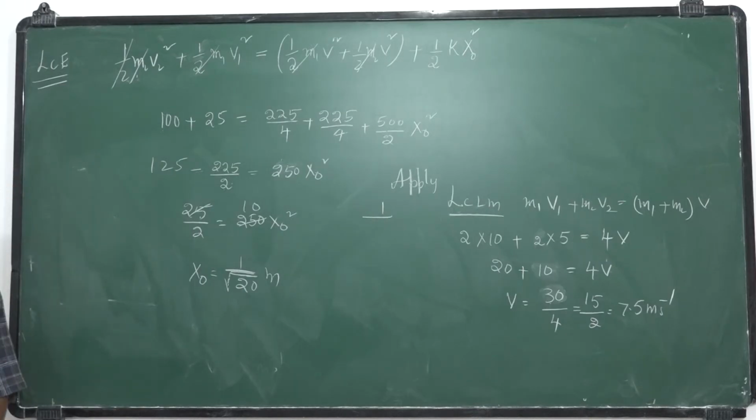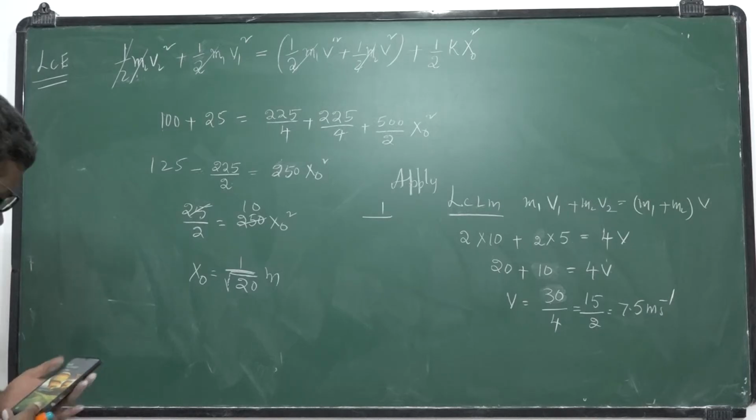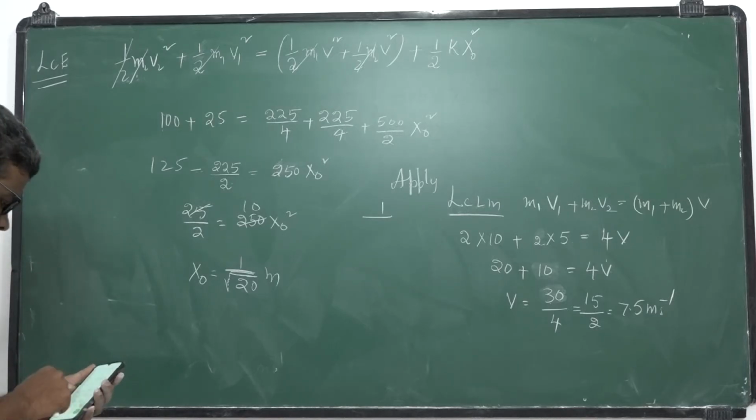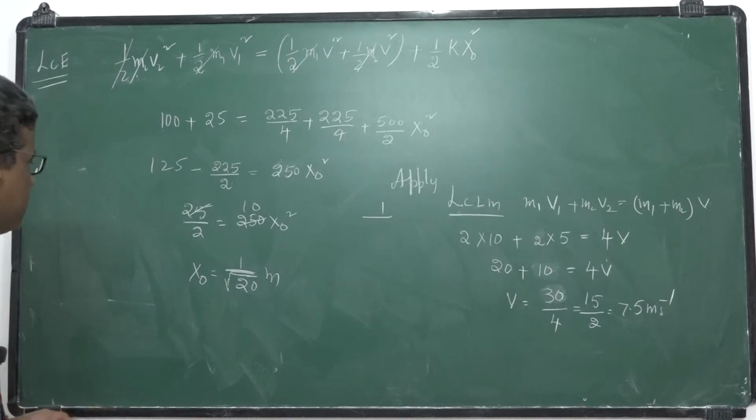What is 1 by root 20? I want the root 20 value. Root 20 is 4.47.